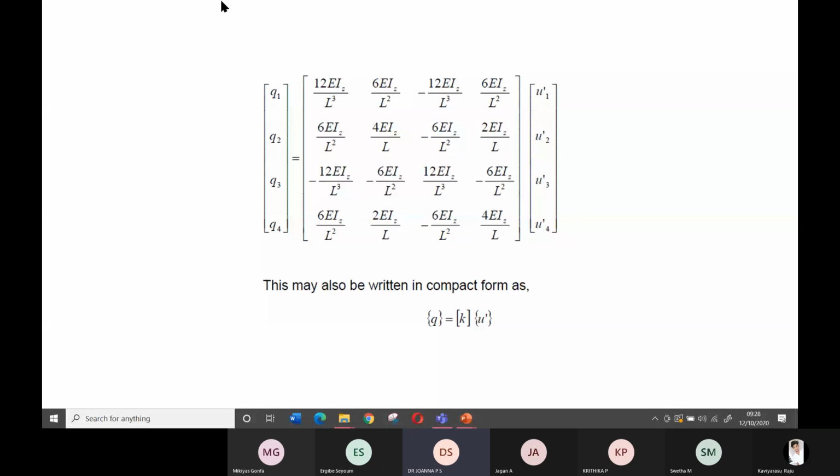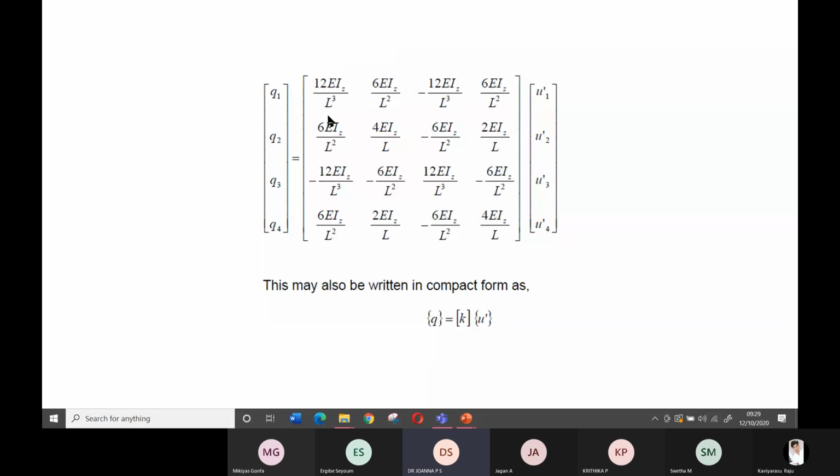So the moment of inertia also plays a major role. The cross section is the same, but the moment of inertia plays a role. Now what is moment of inertia? If it's a rectangular section, it is 1 by 12 B D cube, and the other moment of inertia is 1 by 12 B cube D. The moment of inertia about the Z axis is 1 by 12 B D cube. So these are things you have to understand.